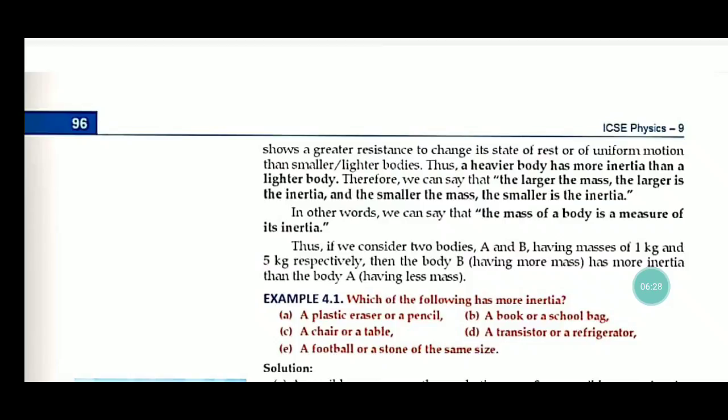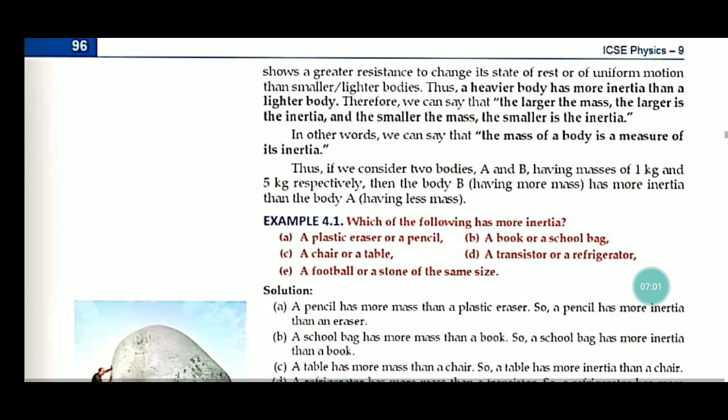Suppose we are moving a plastic chair from one place to another. It may be easy for many people to move it, but when we want to move a full bed, we will not be able to do that because of its heavy mass. So from that we conclude that larger mass has larger inertia, smaller mass has smaller inertia.